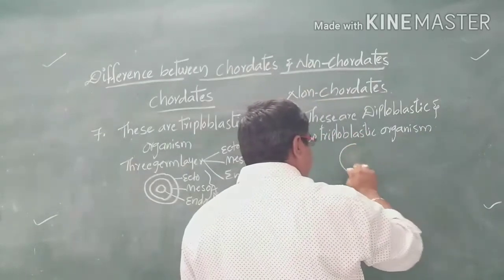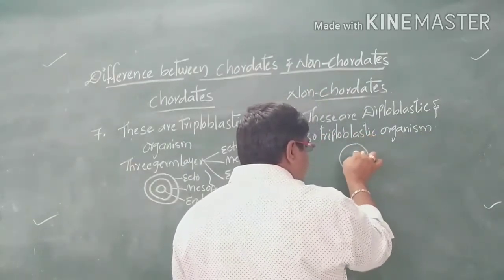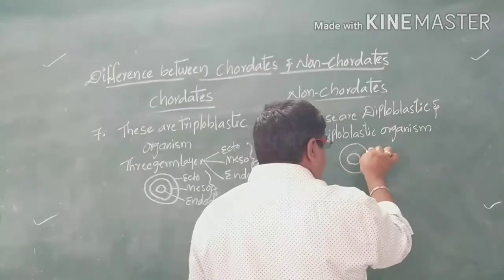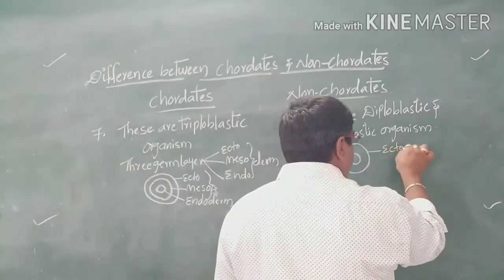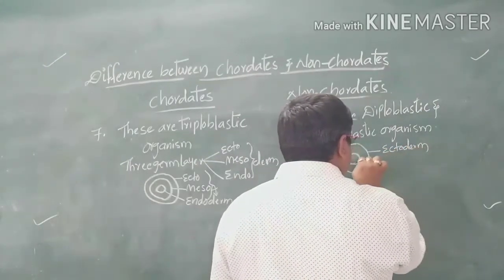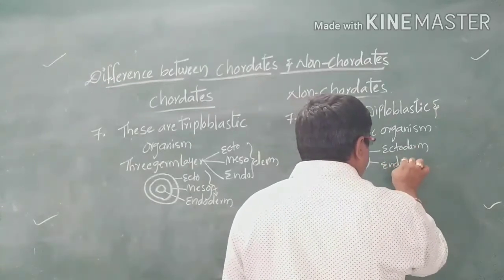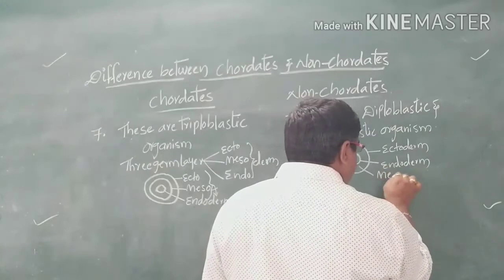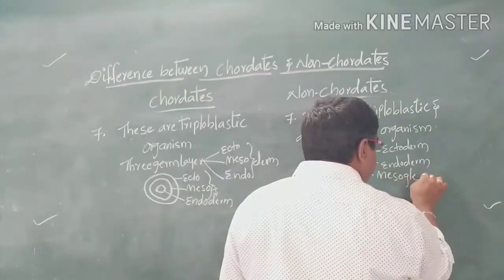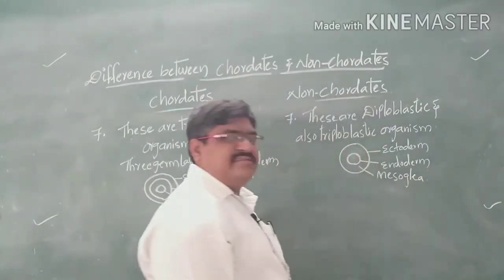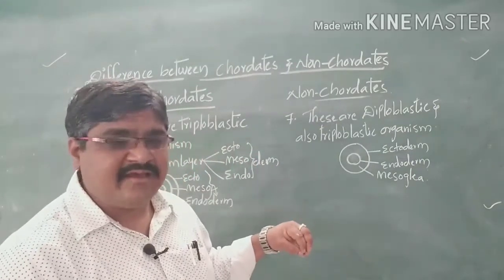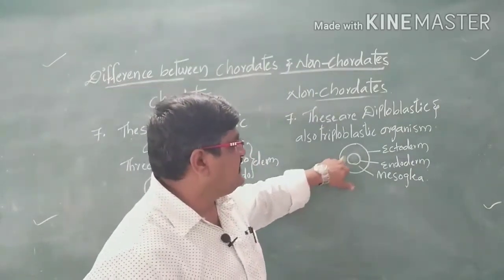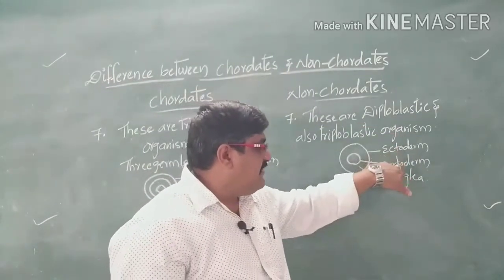One shows two germ layers, outer ectoderm and inner endoderm.